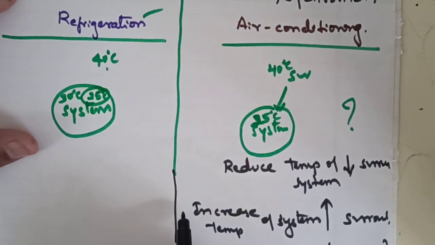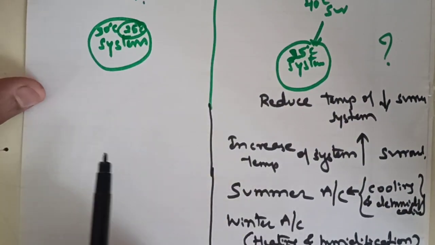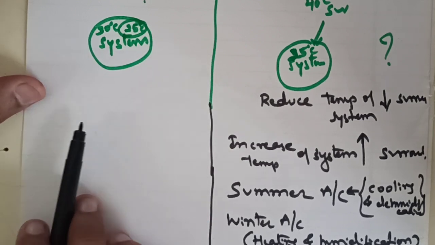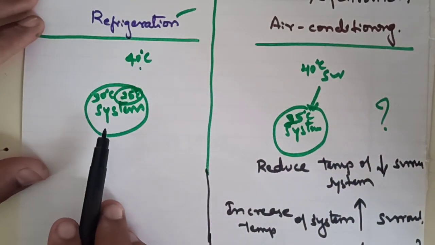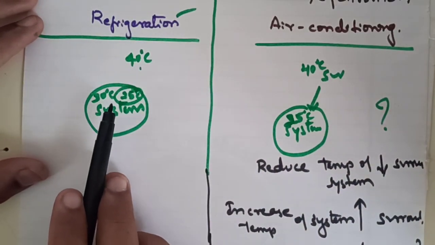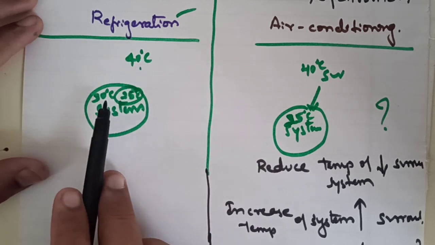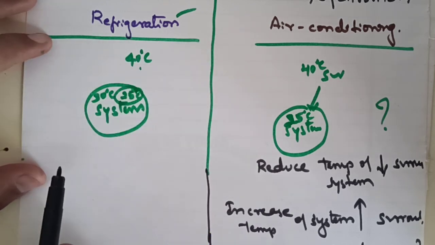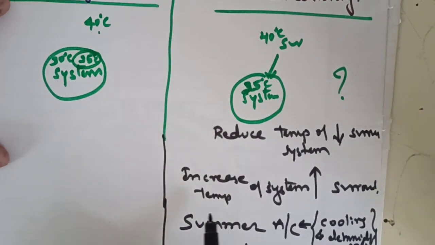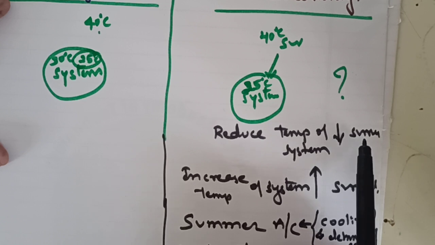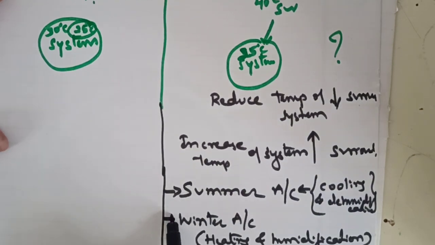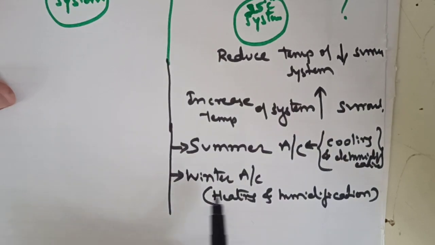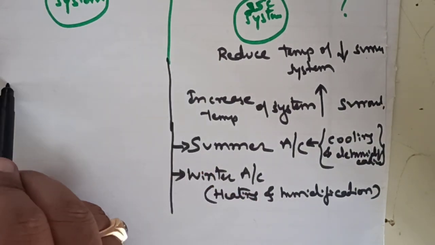That is one difference between refrigeration and air conditioning. And there is no such thing as summer refrigeration or winter refrigeration. Understood? The refrigeration system always reduces the temperature and maintains it below the surrounding temperature. But the air conditioning system will reduce the temperature of the system below the surrounding, as well as have the possibility to increase the temperature of the system above the surrounding. These two cases are used in summer air conditioning and winter air conditioning. That is the first difference.